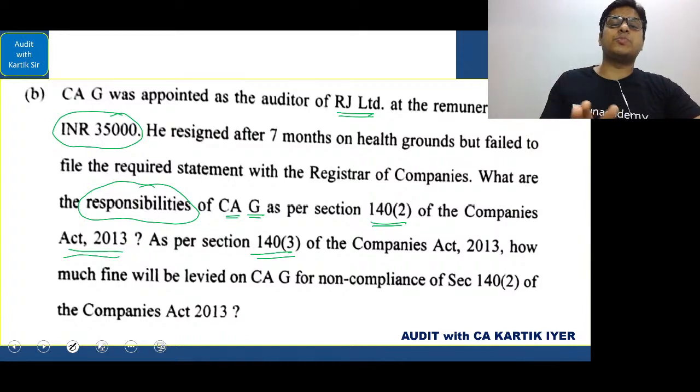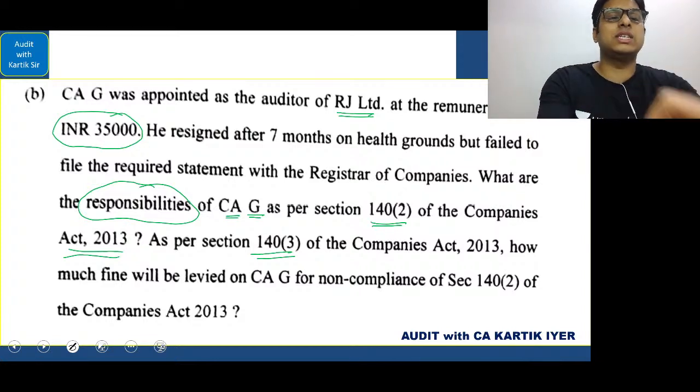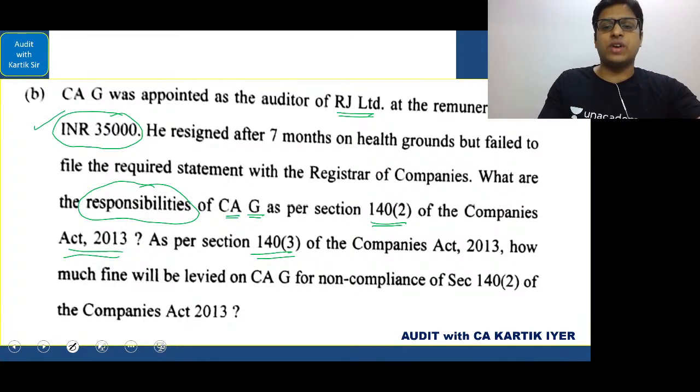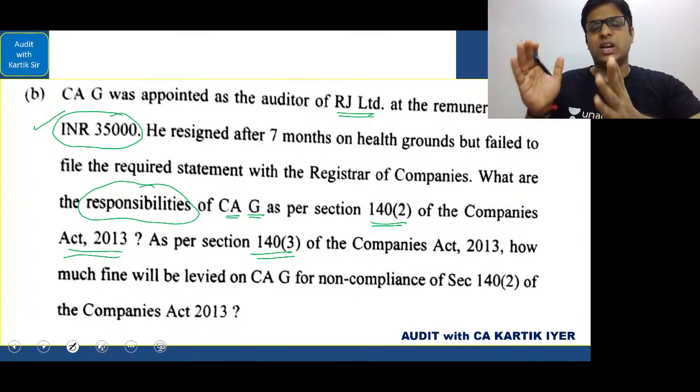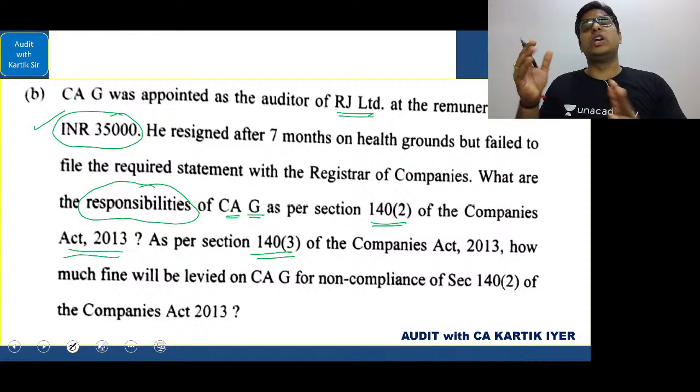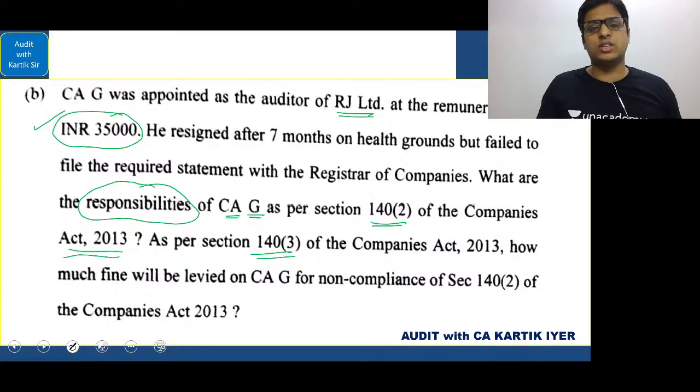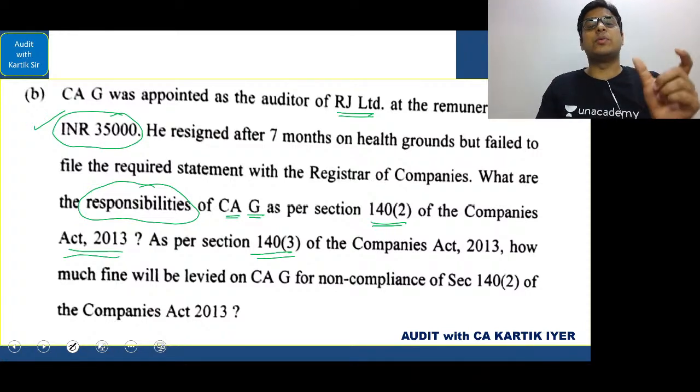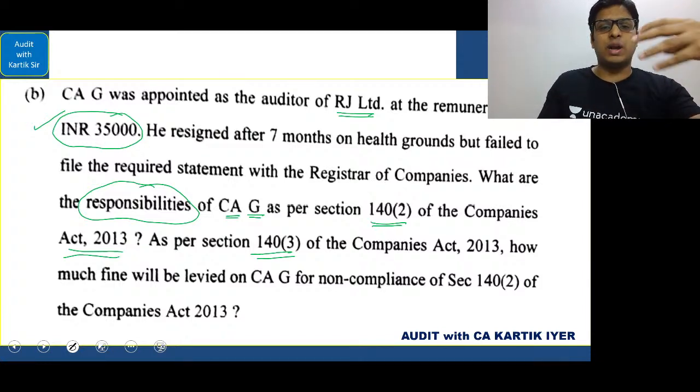So 3,000 rupees plus whatever is the auditor's remuneration or 50,000, whichever is lower. In this case, they have given it as 35,000. So 35,000 plus whatever is the number of days of delay into 500. That will be the total amount. But remember, the penalty should not exceed 2 lakh rupees. So that is what this part says.